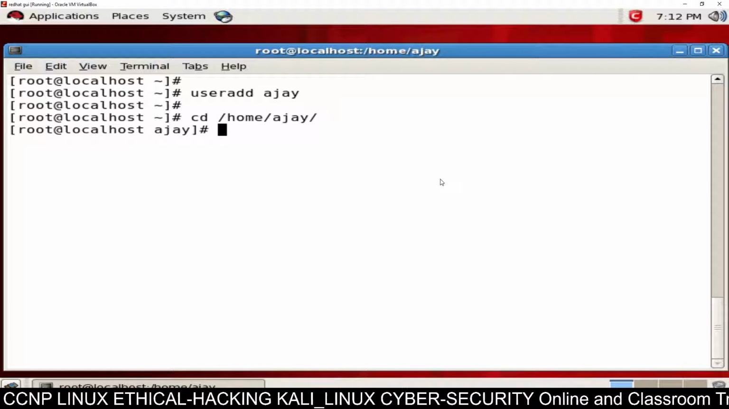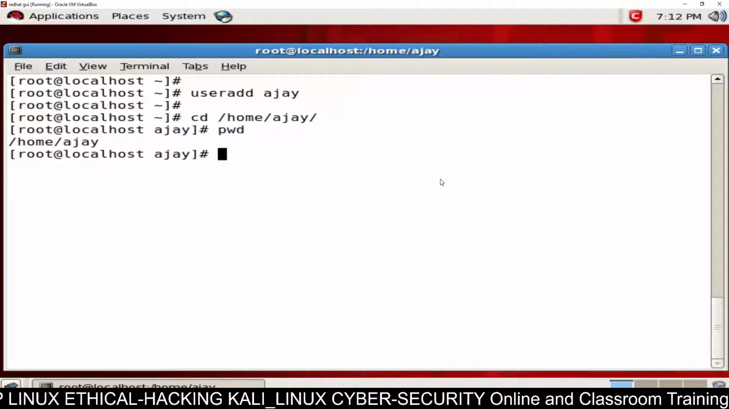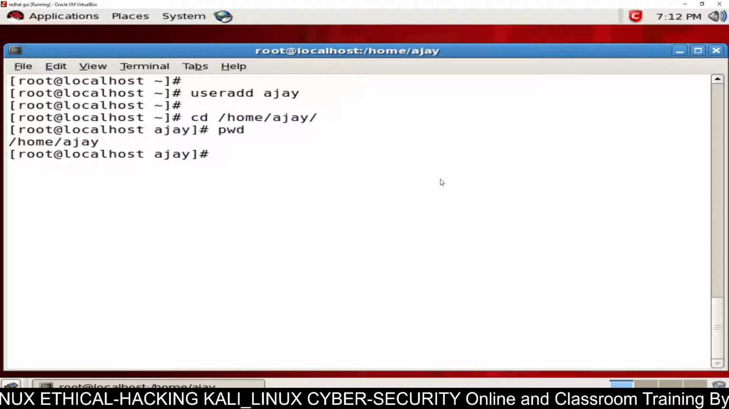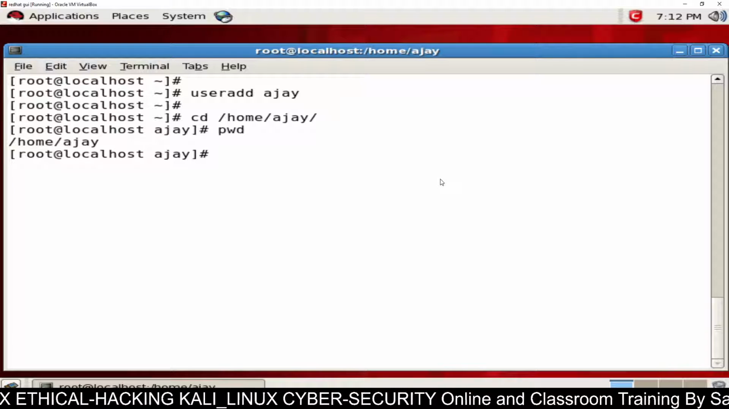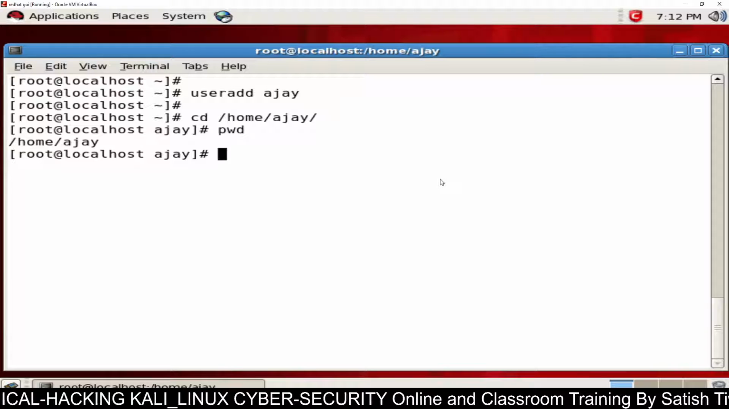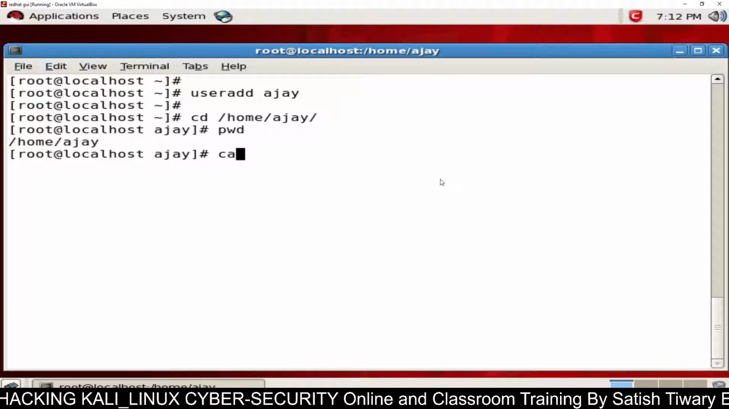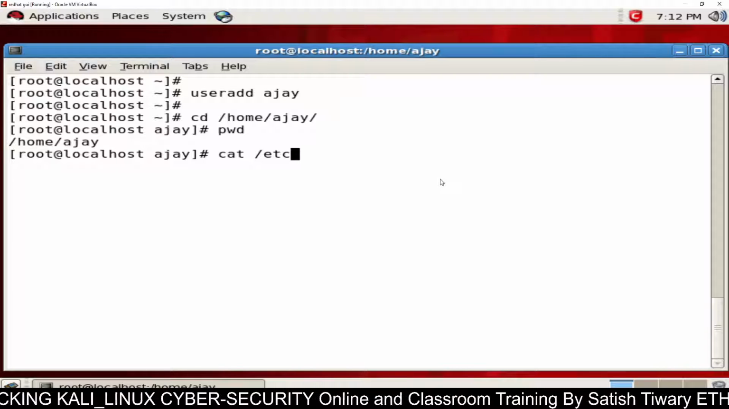cd /home/Ajay. This is the home directory of this user. You can see the path of the user Ajay. So this is the home directory for user Ajay, /home/Ajay. Similarly, if you add user Satish, the home directory will be cd /home/Satish. Now how can you see this information? You can use the cat /etc/passwd command.